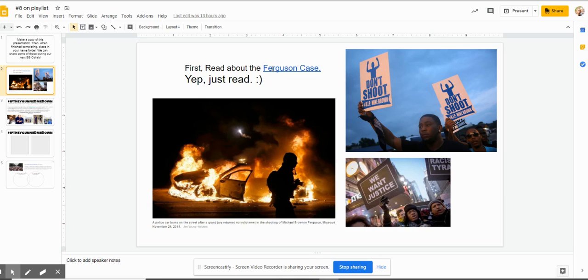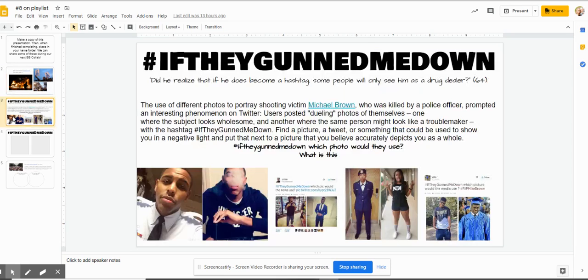I feel like it relates to what's going on in The Hate U Give, and it gives you a little more insight into things that are happening in our society, in our world. It's getting you out of the Allegheny County bubble to see what's happening in the world that's similar to the events in the novel we're reading right now. The next thing we're going to do is click on slide number 3. This is the If They Gunned Me Down case.